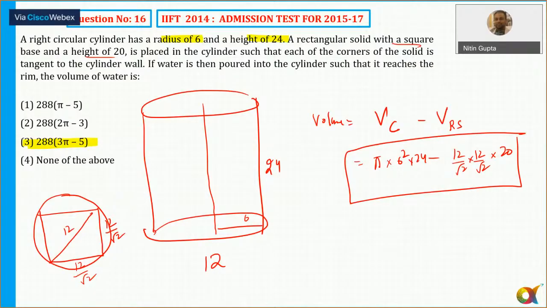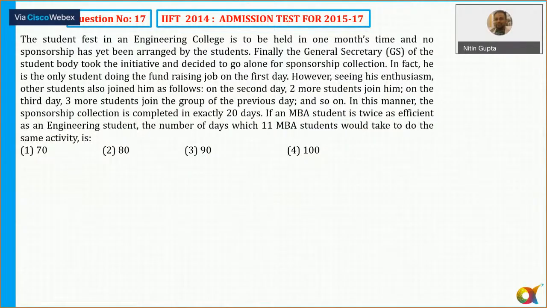Now come to question number 17. This is also again a very long story. Let's see here. The student fest in engineering college will be held in 1 month time, and no sponsorship has yet been arranged by the student. Finally, the head of the student body took the initiative and decided to go.